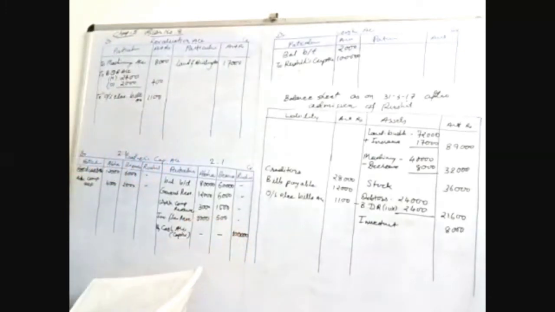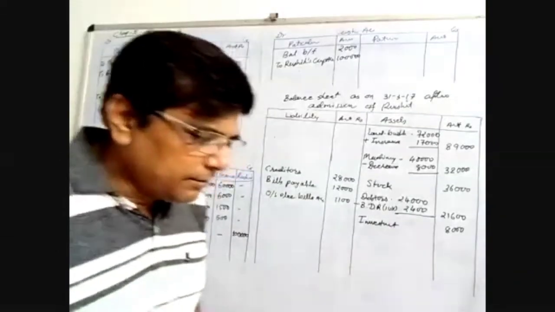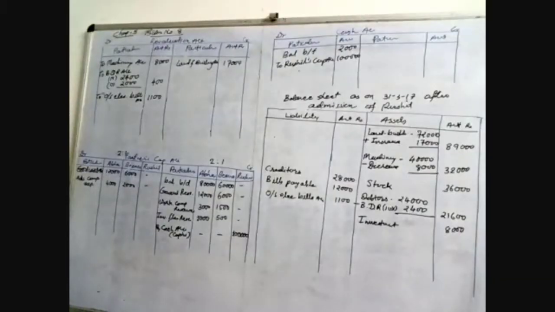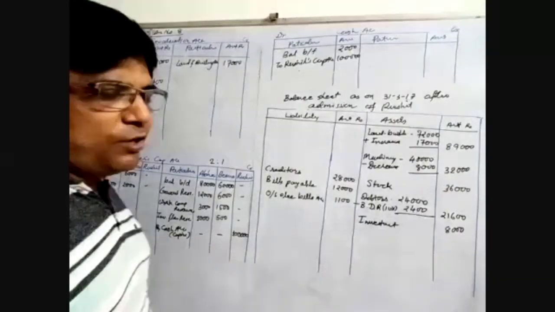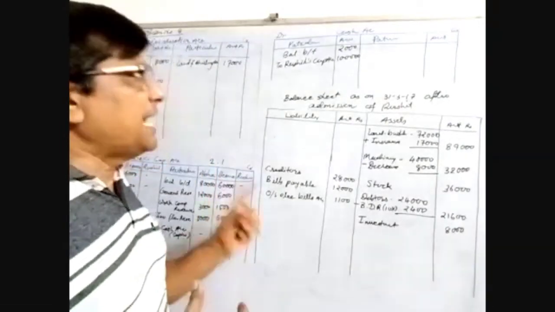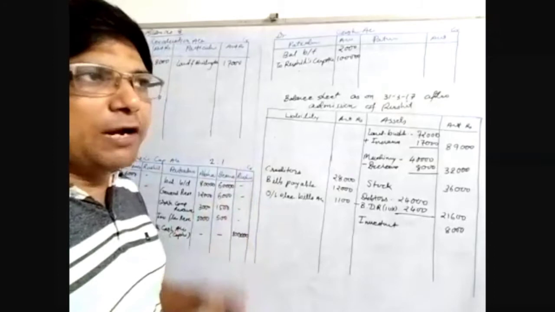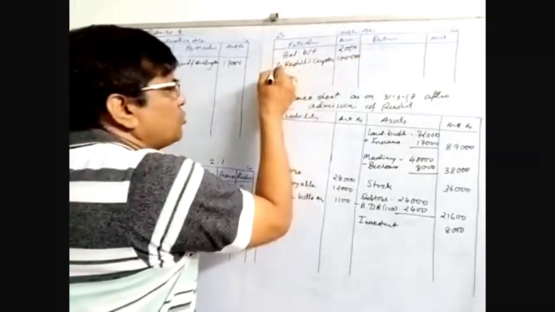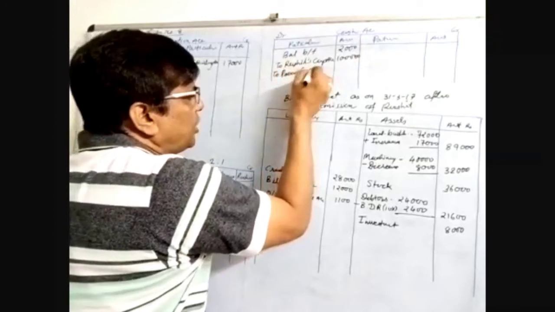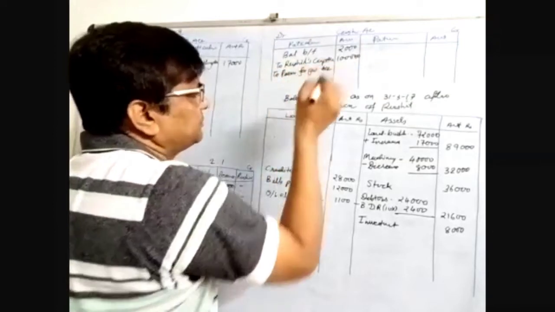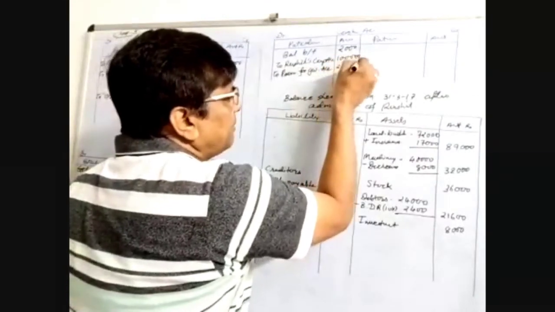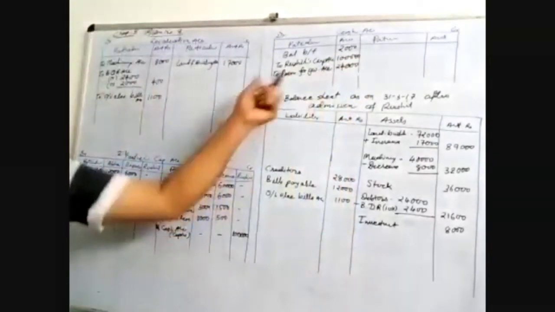Next is 24,000 as his goodwill. When goodwill is there, we have written the entries. When a new partner brings goodwill as cash, the entries are: cash account debited to premium for goodwill account credited. So cash account debited to premium for goodwill account, the amount is 24,000. We don't have a premium for goodwill account, so the second posting is not possible.